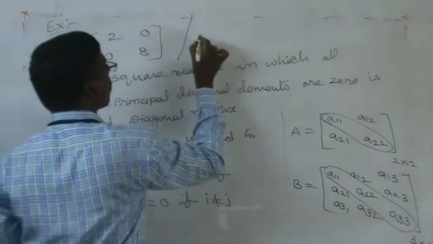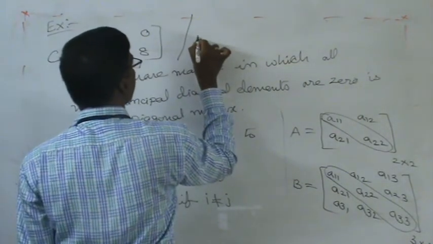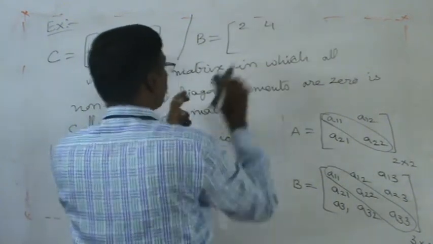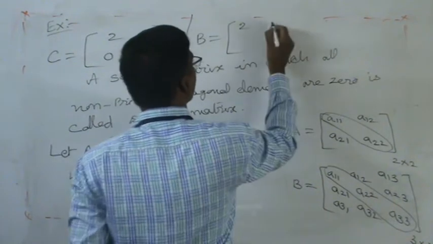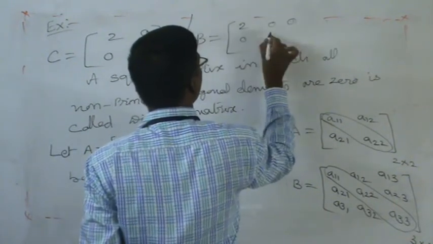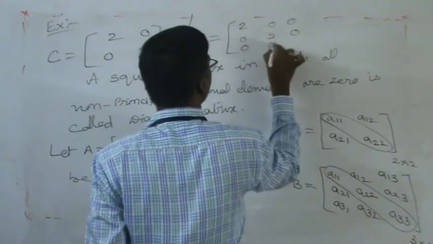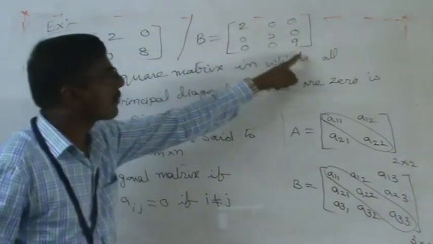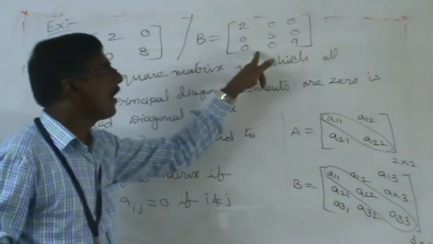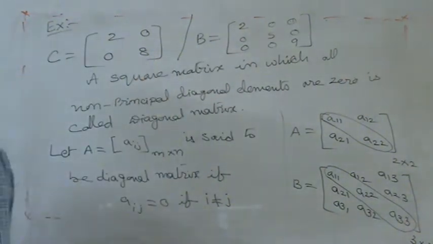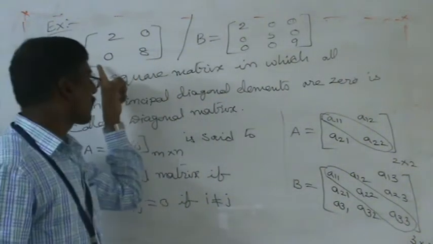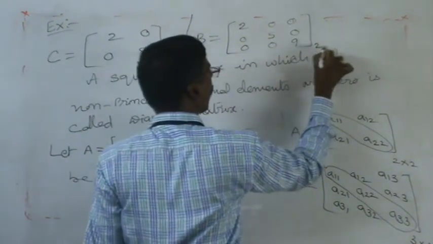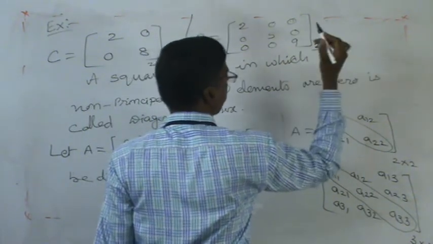Take one more example. That is matrix B: 2 0 0, 0 5 0, 0 0 9. In this second example also, except the principal diagonal elements, all remaining elements are 0. This is also an example of a diagonal matrix of order 2 by 2, and this is also an example of a diagonal matrix of order 3 by 3.